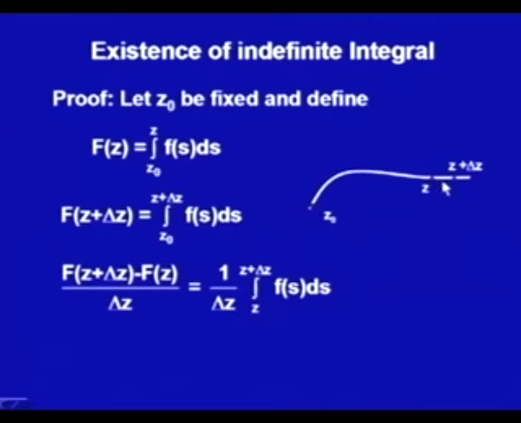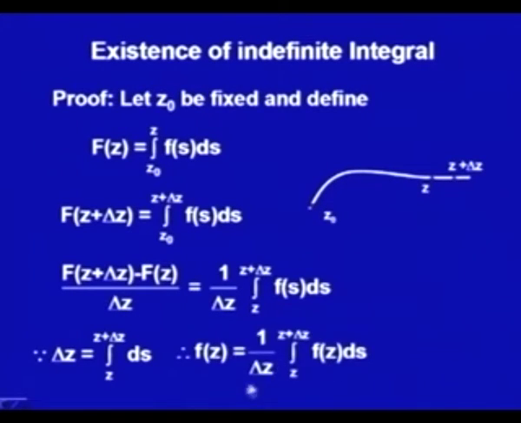So, writing the length of path formula, we get delta z as the integral over z to z plus delta z of ds. Now, f(z), that is at this point, is independent of all the points on this simple line from z to z plus delta z. So, from here we could write f(z) as 1 upon delta z times the integral from z to z plus delta z of f(z) ds.